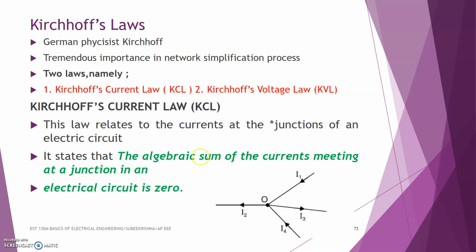In other words, the sum of currents entering a junction is always equal to the sum of currents leaving the junction.